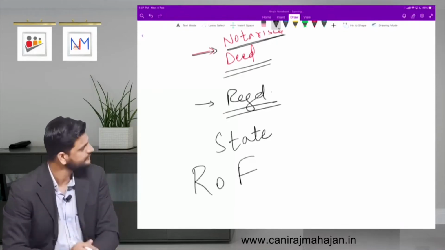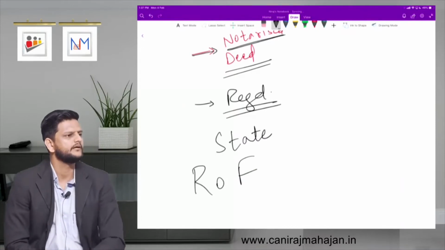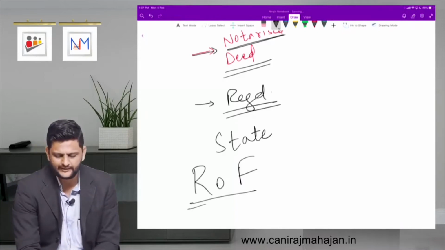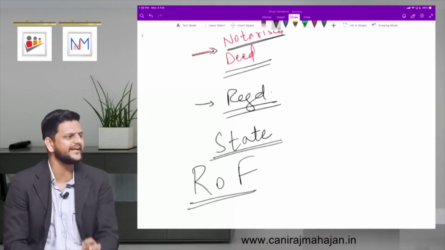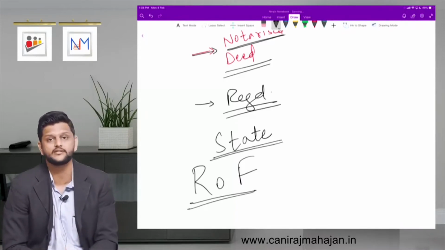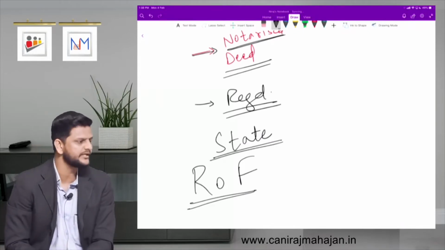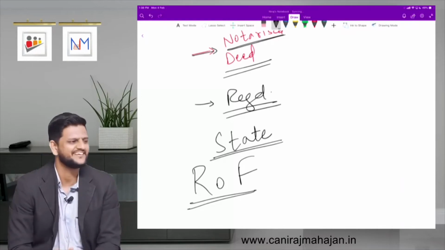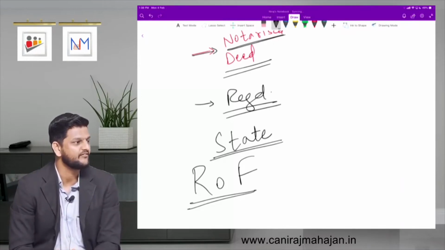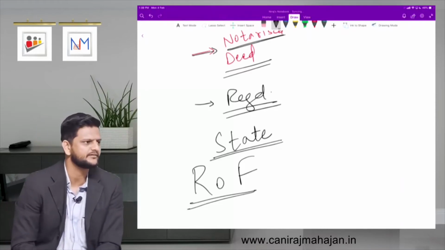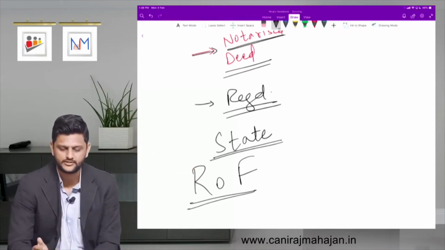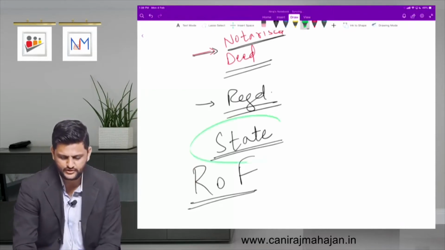Have you heard of that, ROF? Registrar of Firms, or Register of Firms. Okay. So again, that comes under your state government's control. In Pune, do you know where is the Register of Firms office? It's here only. I think it is on Satara Road somewhere. Satara Road near that City Pride, somewhere on the Satara Road. You will see that Register of Firms.